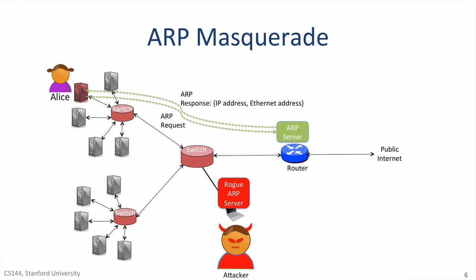If the attacker replies with the Ethernet address of a rogue server in the local network, then all of Alice's traffic will be sent to the rogue server. This is an easy way to set up a man-in-the-middle attack by passing all of Alice's traffic through a rogue server without Alice knowing.